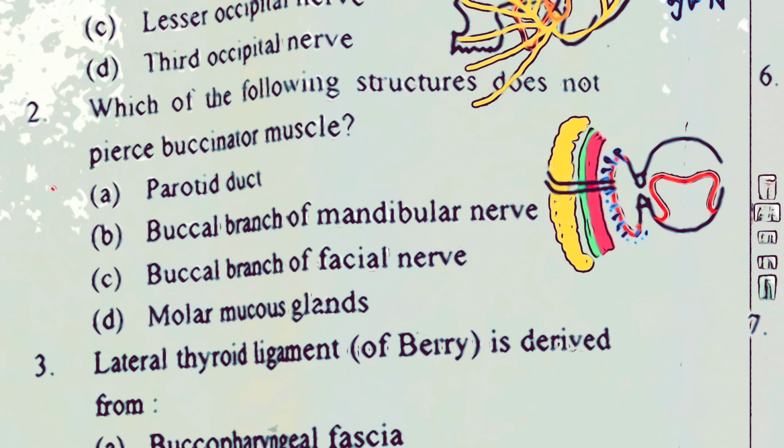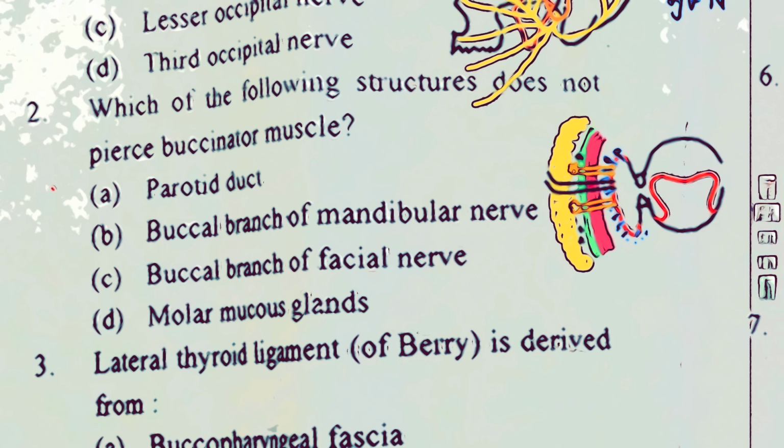upper second molar. Then in between here, between the buccal pad of fat and the buccopharyngeal fascia, you have these glands, the molar mucosal glands. These molar mucosal glands also perforate these two structures, the buccopharyngeal fascia and buccinator, to drain into the buccogingival vestibule. You also have some lymph nodes interspersed here in between, buccal lymph nodes.